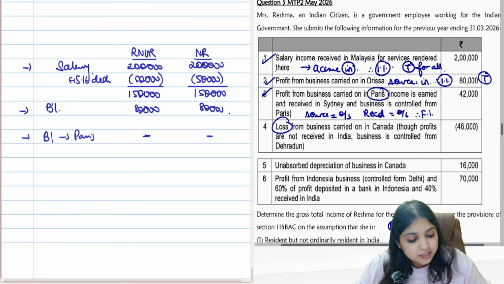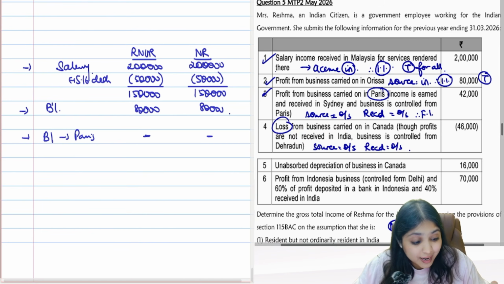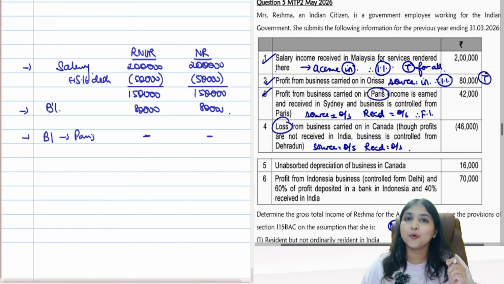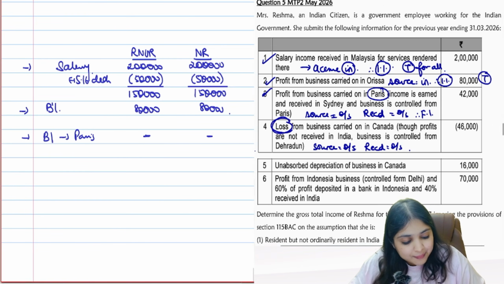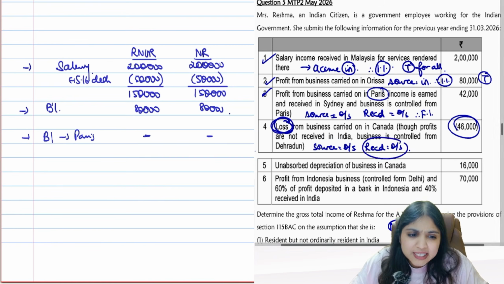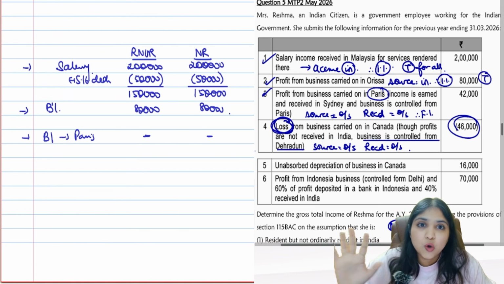Loss. Loss from business carried on in Canada. So where's the source of this loss? Outside India. Profits are not received in India, which means received also outside India. But the business is controlled from Dehradun. This controlled point is relevant for whom? Controlled point: business income from a business controlled in India is relevant only for RNOR. So step by step, I'm having a loss of 46,000. And this loss is from a business outside India, received also outside India. However, it is a business which is controlled in India. So for RNOR I will consider it.